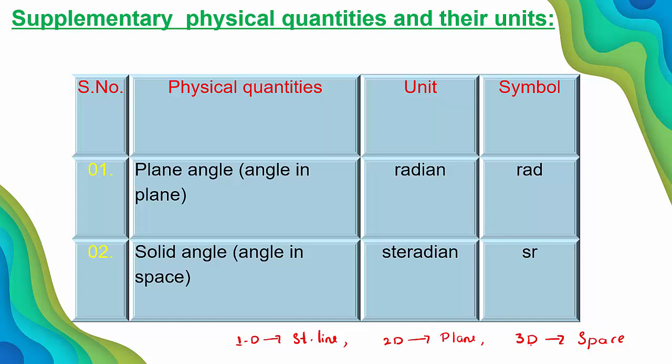If there are 3 axes, x, y and z, that is 3 dimensional, so we are going to call it a space. Straight line, plane, space. Space is 3 dimensional, plane is 2 dimensional, straight line is only 1 dimensional. So here there are 2 supplementary quantities, plane angle and solid angle. Plane angle is for 2 dimensional.